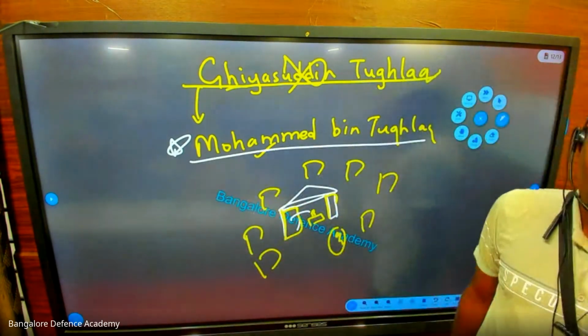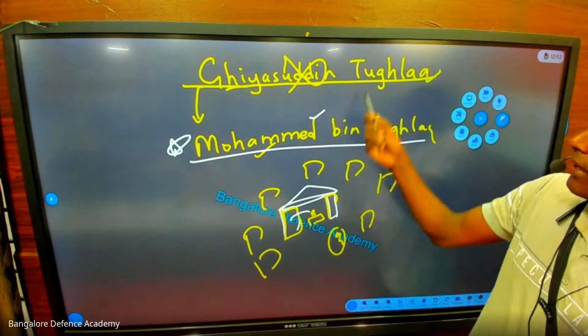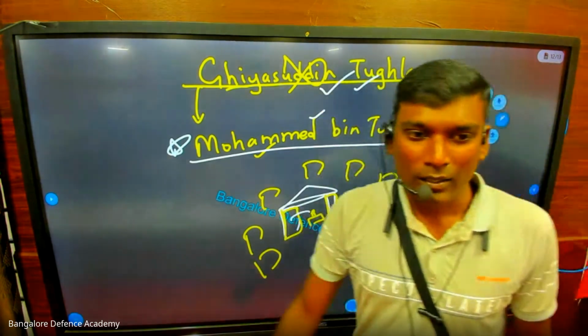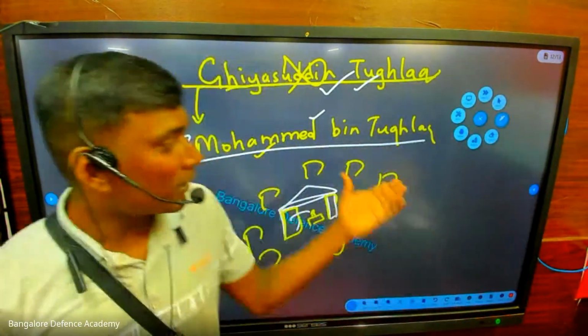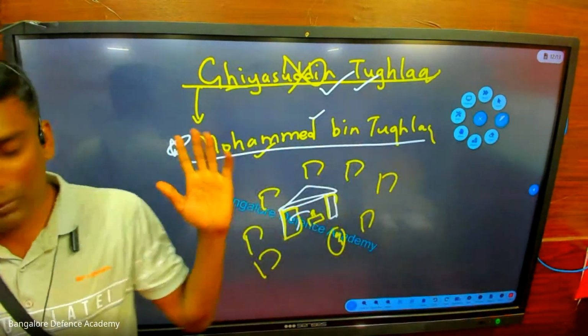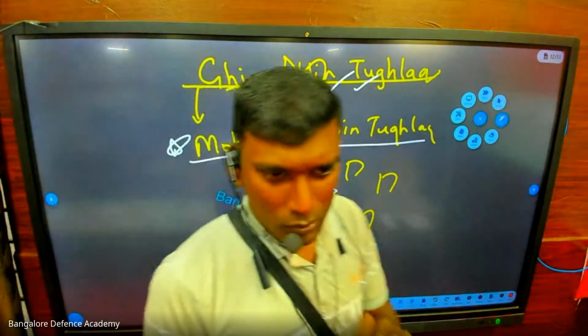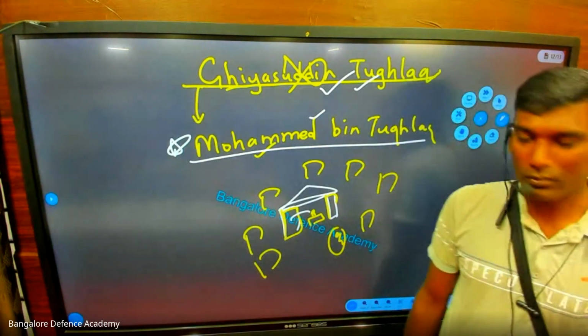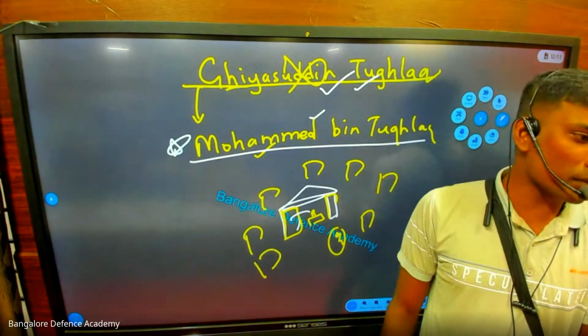Muhammad bin Tughlaq. Now Muhammad bin Tughlaq says, oh my great king, you attained heaven. Before dying, you told me I am the next ruler. So he declares himself the next ruler. That's it, sir, we make him flat. They will not ask you stories in the exam. I'm just making you understand the story so that you will remember it.